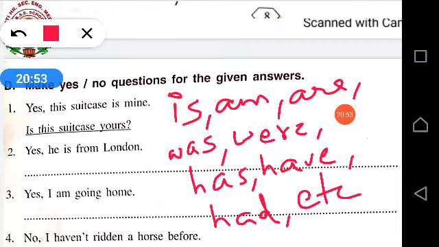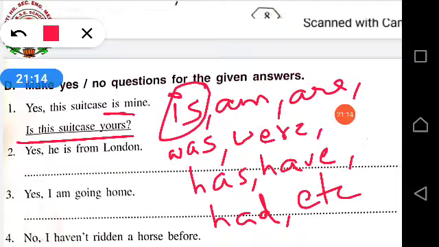Let's see the example. Yes, this suitcase is mine. So is the helping verb given over here? That's why they have started the question with, is this suitcase yours? Question mark. So which helping verb have we used over here? Is. In the same way, in each question, first of all, we will be seeing the helping verbs.